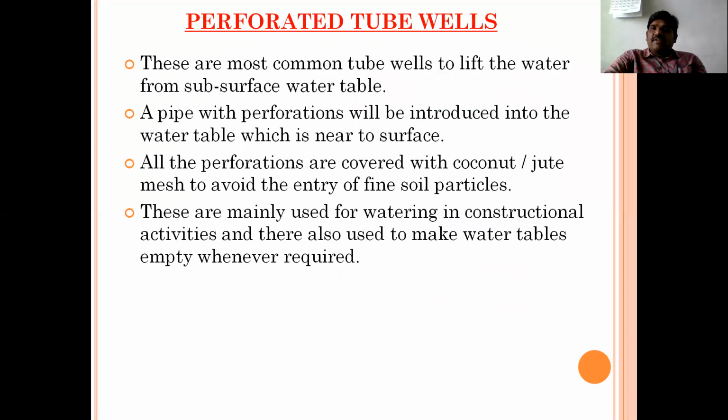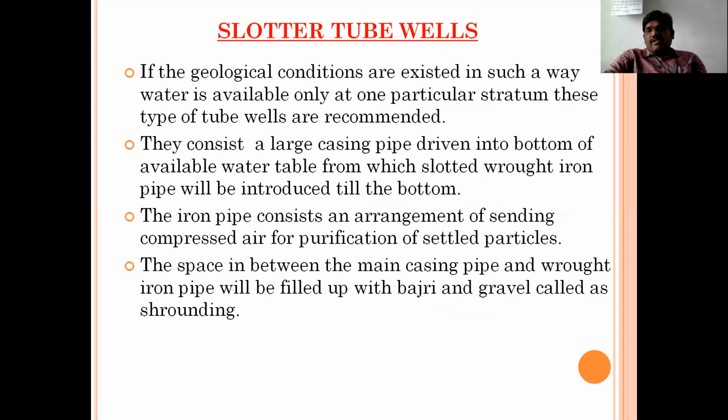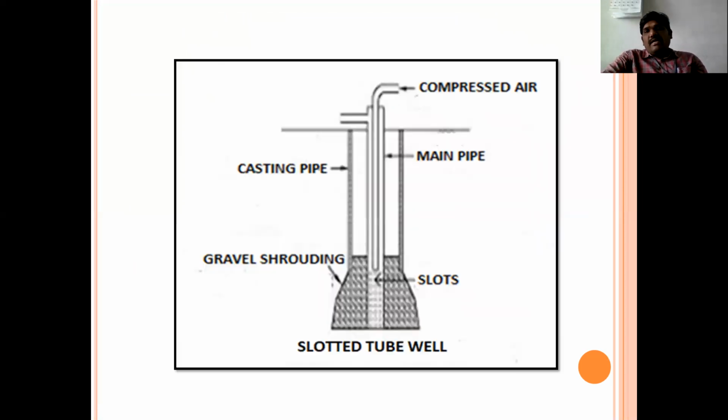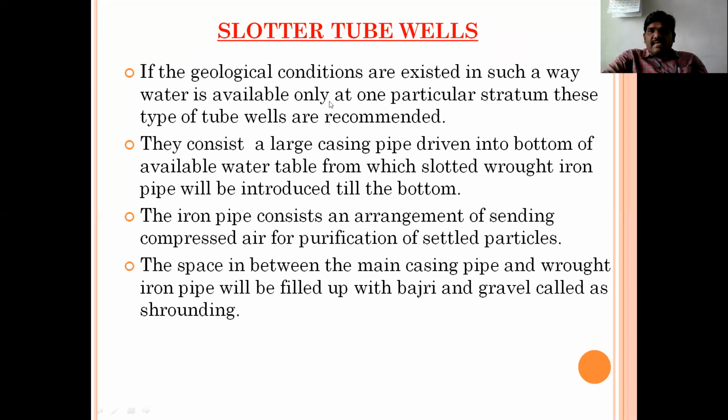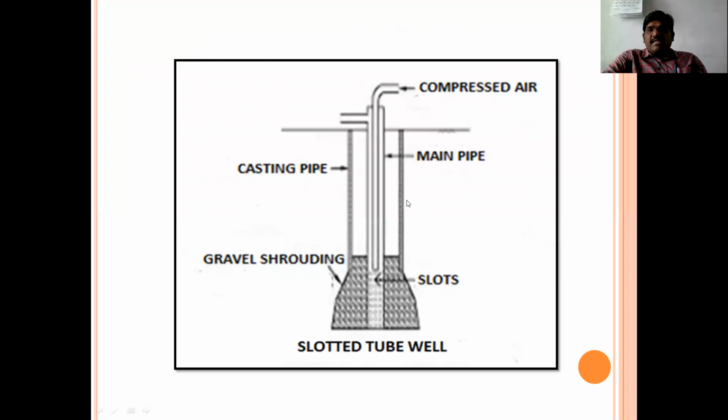We discussed the perforated tube wells, and the next one is the slaughter tube well. What is the slaughter tube well and what is the ABCD of the slaughter tube well? We'll first examine the diagram, then move to the explanation. In the slaughter tube well, a casing pipe is initially introduced into the deeper ground. It consists of a large casing pipe driven to the bottom of the available water table, from which a slotted iron pipe will be introduced till the bottom.